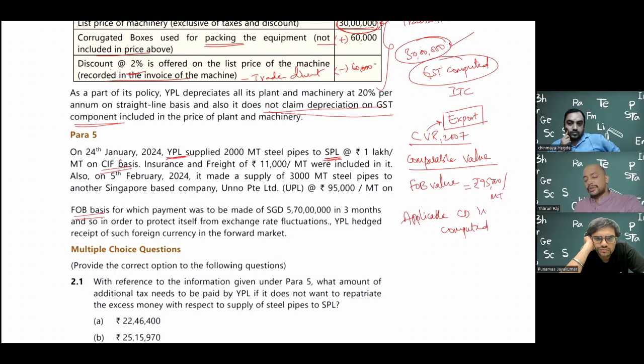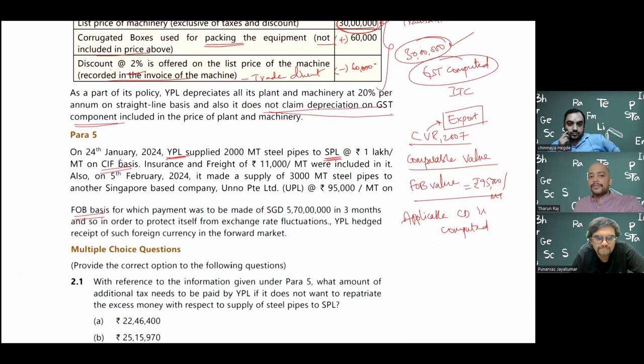If the product is chargeable to customs duty, we need to pay customs duty. Otherwise, we don't have to pay, because the majority of the products exported from India are not leviable under customs. Only a few, like some 50 entries, are there. Only those goods are chargeable to customs duty on export. It depends, as they have not given any rate, but maybe they give a rate on this, and we need to pay customs duty.